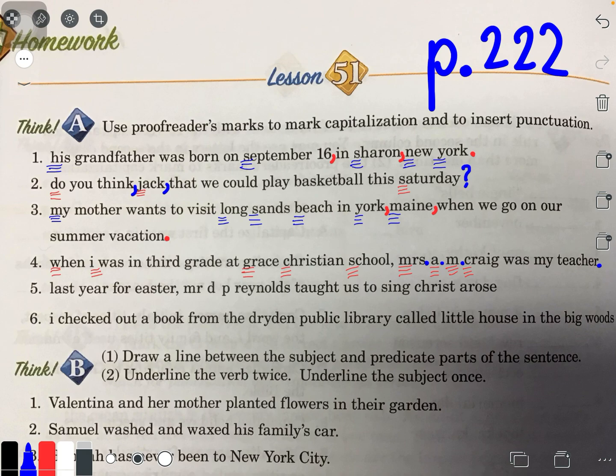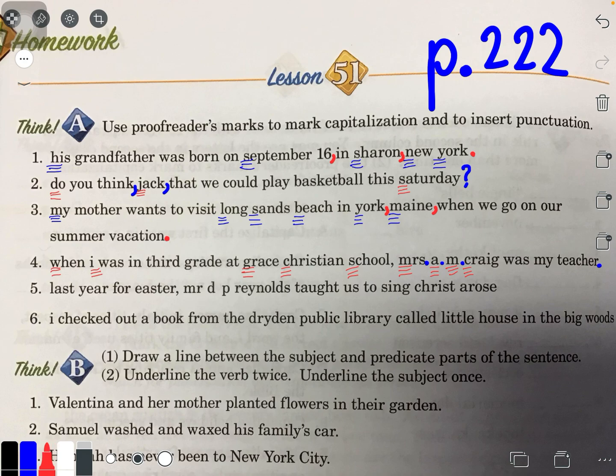Last year for Easter, Mr. D.P. Reynolds taught us to sing Christ Arose. And that's a good song. The song was like this. He arose, he arose. That's all I know for now. But it's a good song. We sing it once in a while in church.